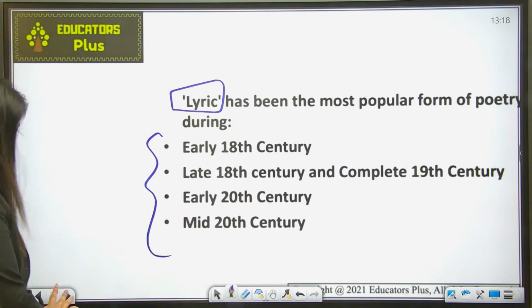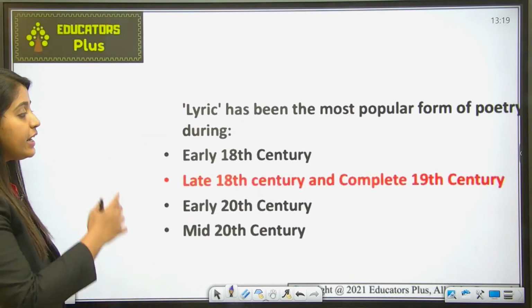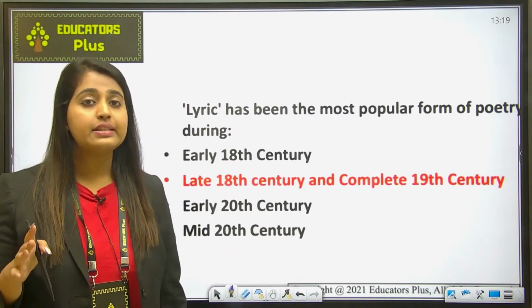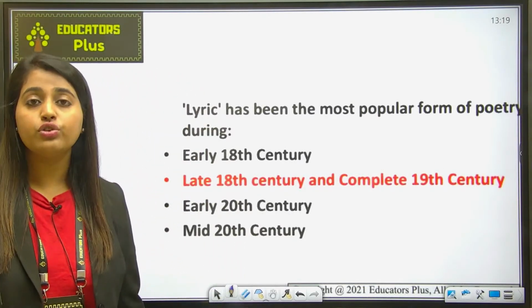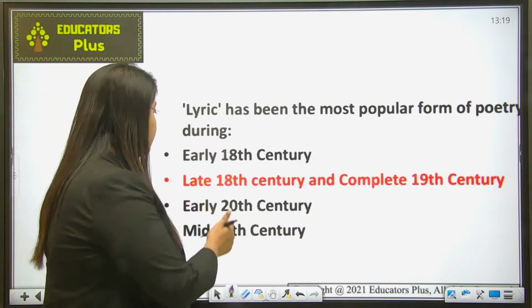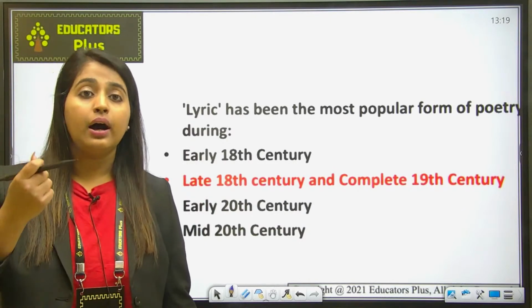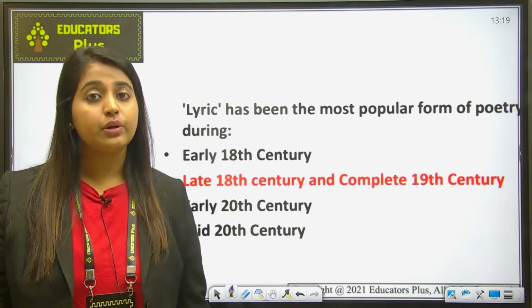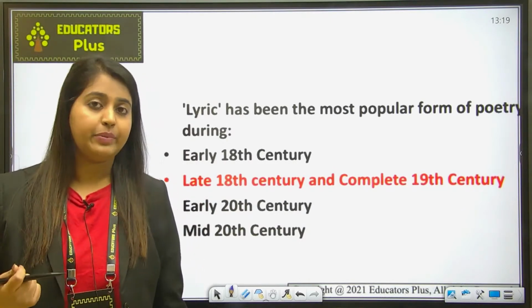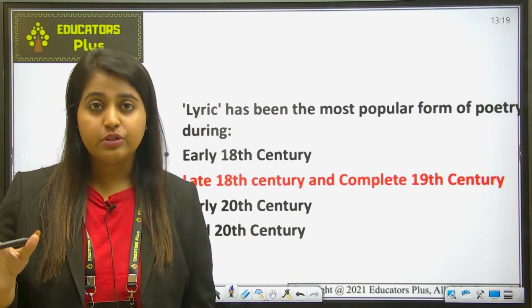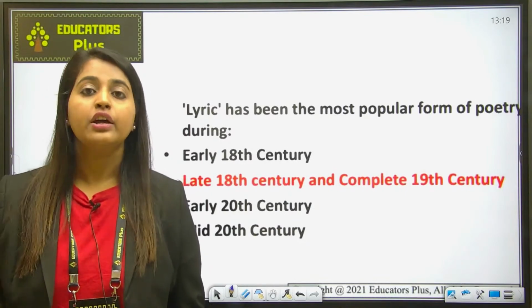Okay. So the correct answer to this question is late 18th century and the complete 19th century. So you can see that in this period, lyric was the most popular form. Now let's talk about this period. So basically the late 18th and the 19th century witnessed some of the greatest development in literature, and not only in the English language, but also throughout the European continent.